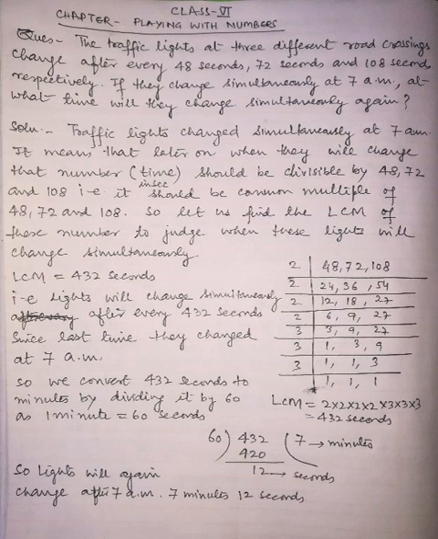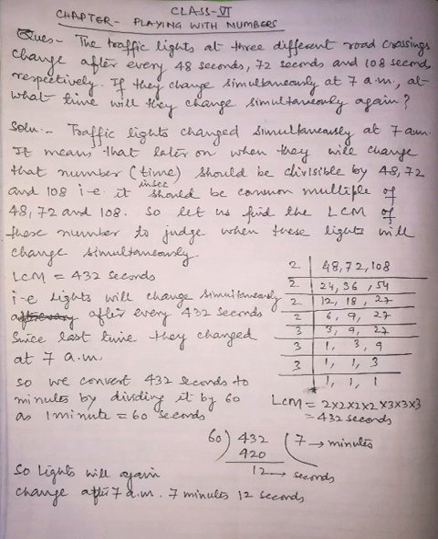So as you are seeing here, in the quotient we have obtained 7 and the remainder is 12 seconds. The quotient is telling us the minutes and the remainder is telling us the seconds.